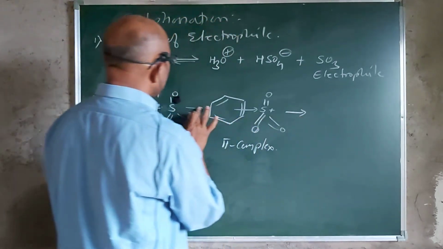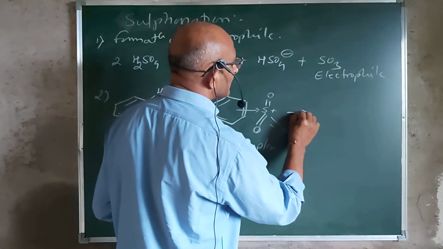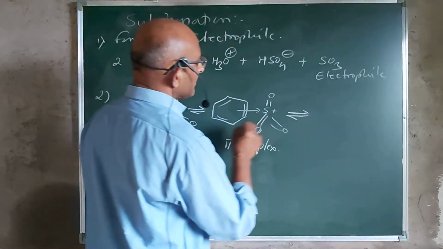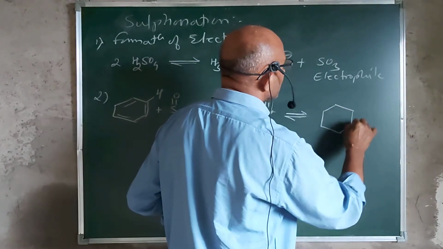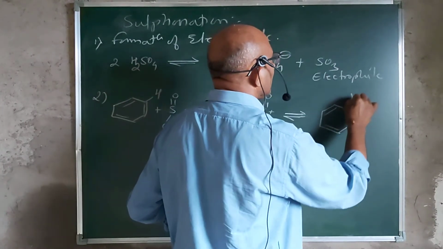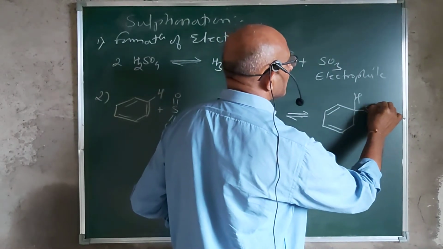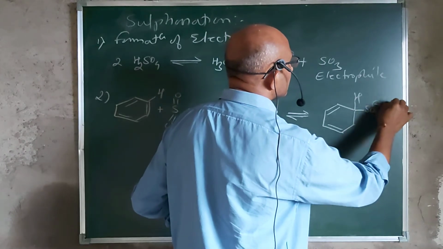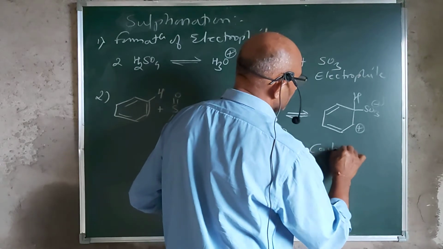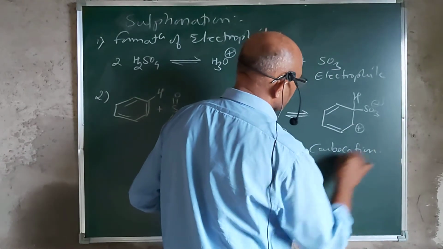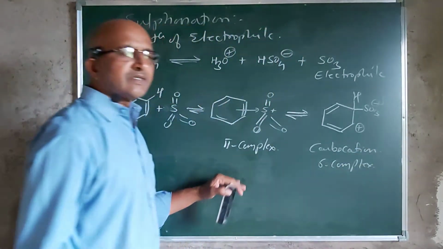and gets converted. I said that this overall reaction is a reversible reaction, so here we are supposed to write it as reversible, and here it forms the intermediate of this reaction by accepting the electron pair. This sulfur gets bonded to the carbon and creates an intermediate that is called a carbocation, or it is also termed a sigma complex.